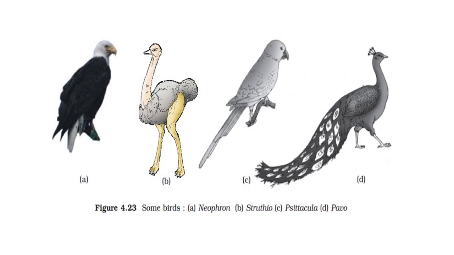In this figure, some birds are there. As you know some features of these birds now very well: their body structure, morphological divisions in their body, beak is observed here, feathers are also there. Modification of forelimbs and hind limbs: forelimbs are modified into wings for flying purpose, as well as hind limbs are modified for locomotion. First one is Neophron, B Struthio, C is Psittacula and D is Pavo.